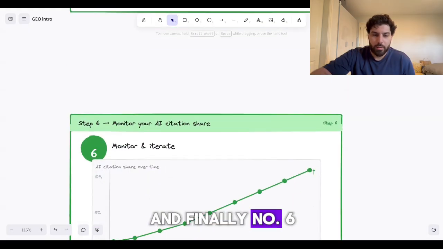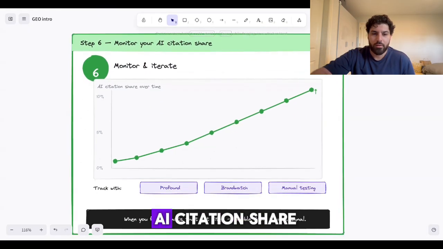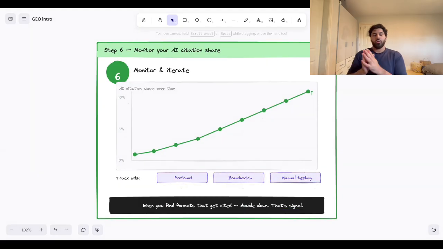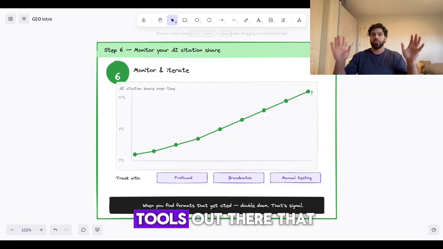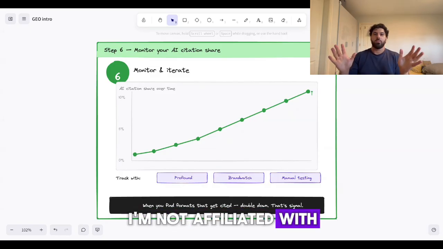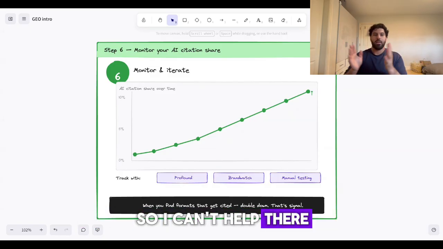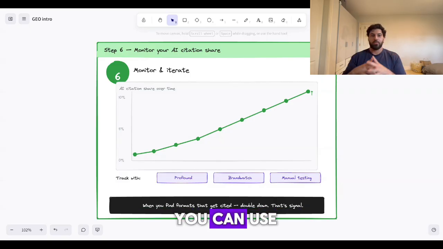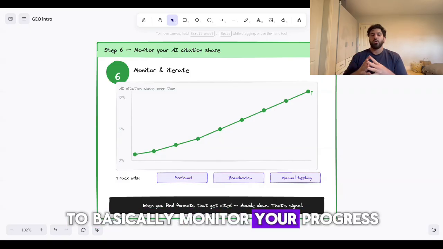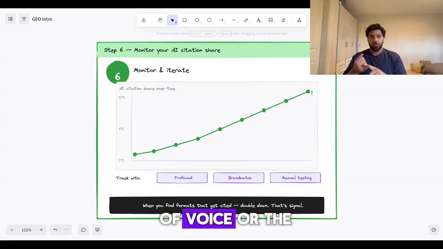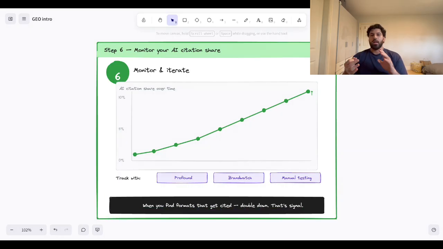And finally, number 6 is to monitor our AI citation share. Now, you can use tools like Profound, PromptWatch, Meridian. There's a plethora of tools out there that you can use. I'm not affiliated with any, unfortunately, at the moment, so I can't help there. But there's loads of tools out there that you can use to basically monitor your progress, whether it's your share of voice or the queries that you rank for, and all that good stuff.